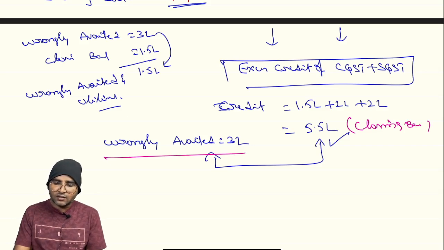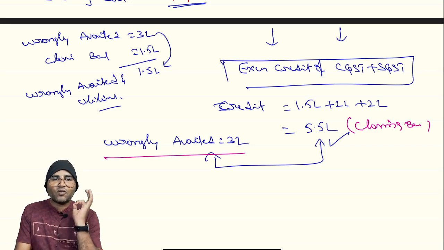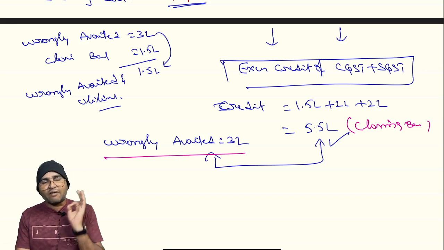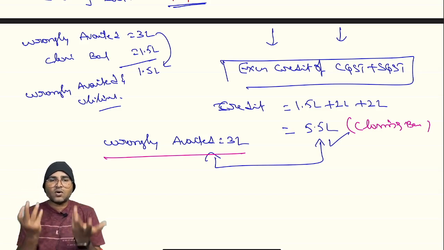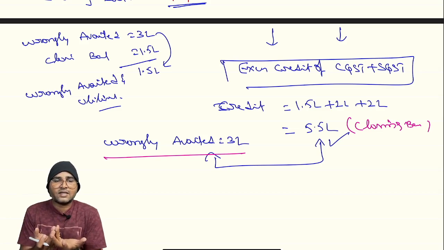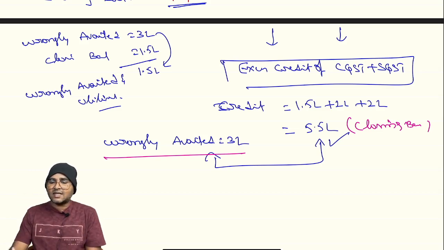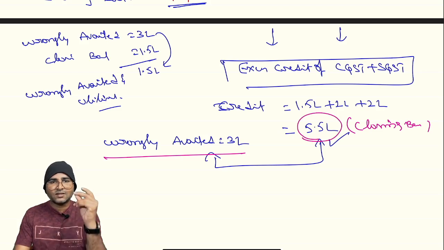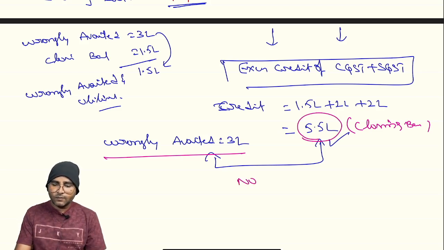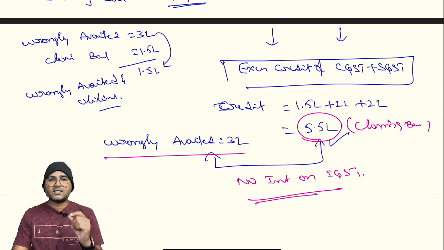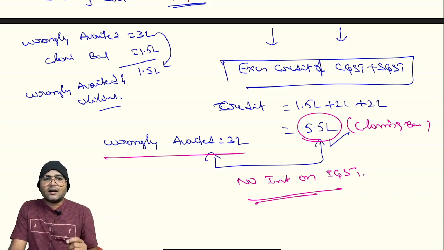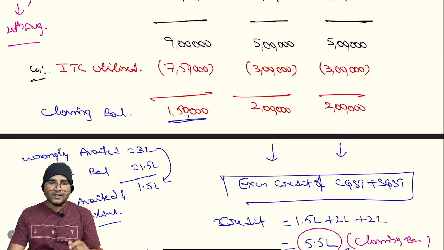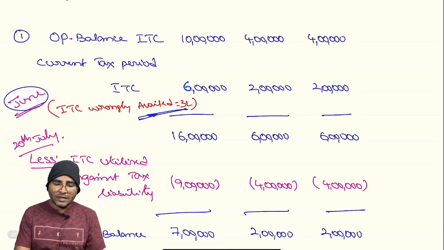So there is no concept of wrongful utilization. There may be wrongly availed, but there is no concept of wrongful utilization. Reason, we still have an excess credit of 5.5 lakhs. So still no interest on IGST. Then when will interest on IGST attract for this wrongful availment of ITC?